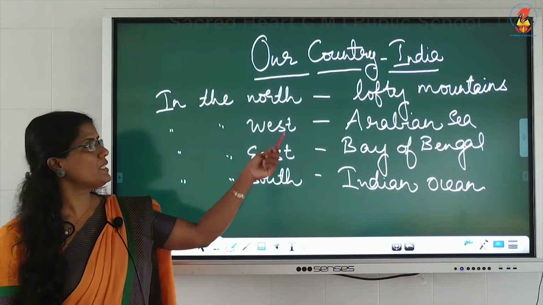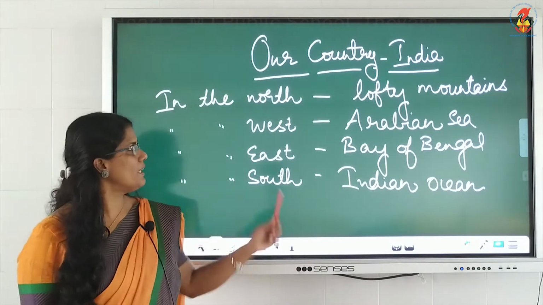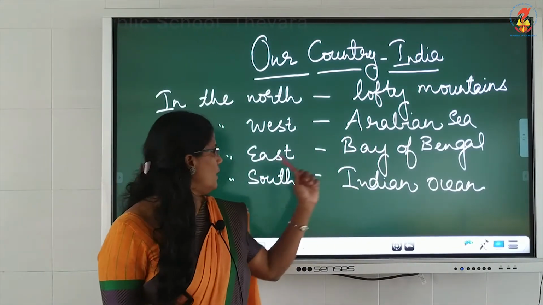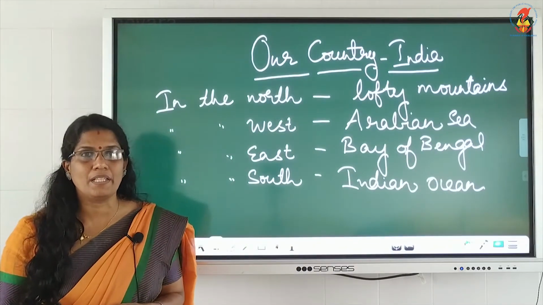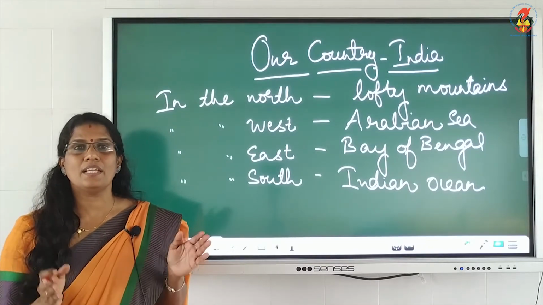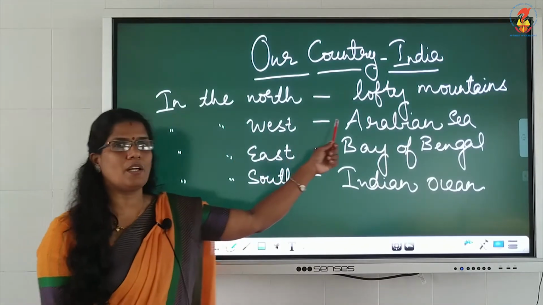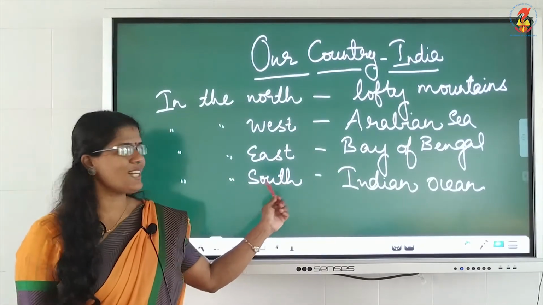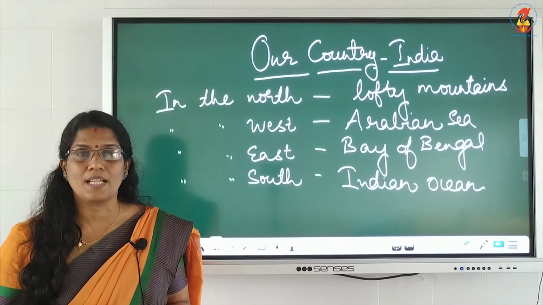So India is surrounded by lofty mountains, the Himalayas, in the north. In the west it is the Arabian Sea. In the east, the Bay of Bengal. In the south, the Indian Ocean. So we say India's southern side is a peninsula. You all know what a peninsula is. What is the meaning of peninsula? Three sides of a landform covered with water bodies. So you can see in the western part of India is the Arabian Sea, in the eastern side the Bay of Bengal, in the south the Indian Ocean. That is why India's southern part we call a peninsula.